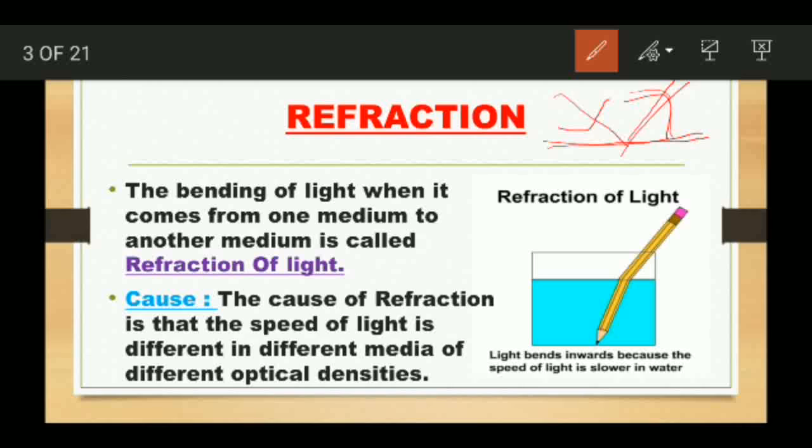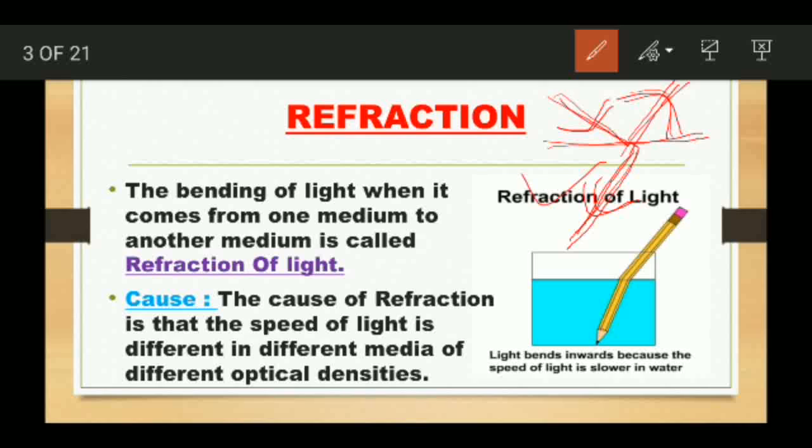But in another case, a ray of light striking a surface can either be reflected or it can enter into the second medium, which means it can bend like this and enter into the second medium. Now this bending of light is known as refraction.